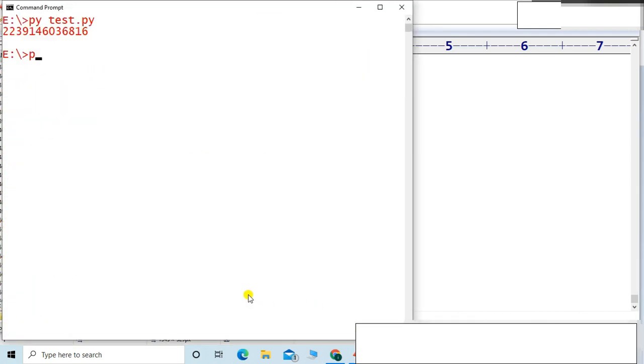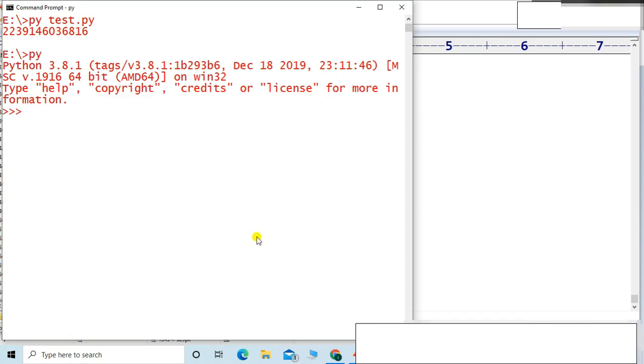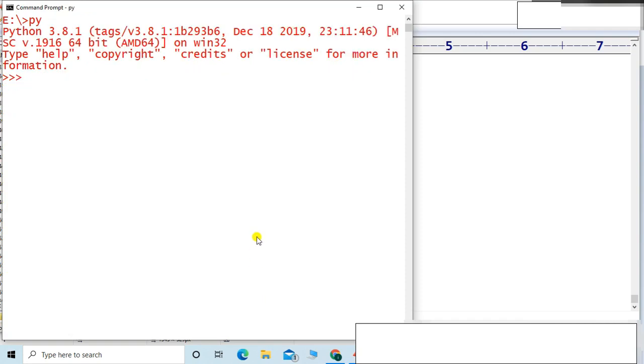Let me type py. This is a Python console. Let me assign some value. x is equal to, suppose I assign 88. x = 88. Now let me identify the type. I will type the command type(x). You can see it is an integer type, friends.